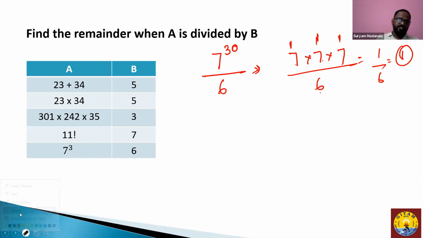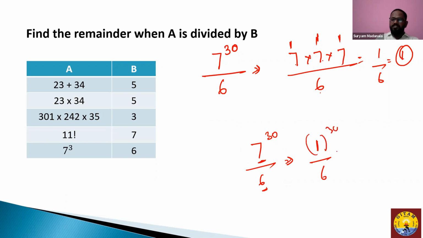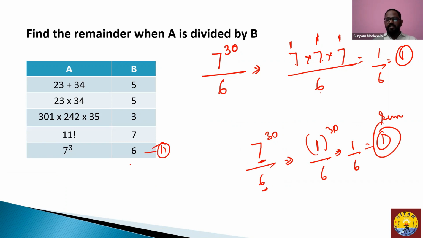The question is like this: 7 to the power of 30 divided by 6. Now, when you divide the 7 by 6, you know that the remainder is 1. Now, 1 to the power of 30 gives you 1, and 1 divided by 6, again, leaves you remainder as 1. Isn't it as simple as it is? Rather than multiplying all 37s and then dividing it by 6. So there, you can just work with any question you have and identify the answer.